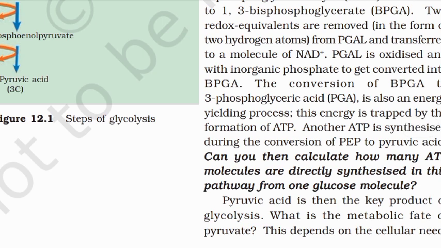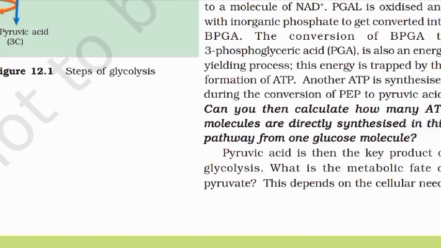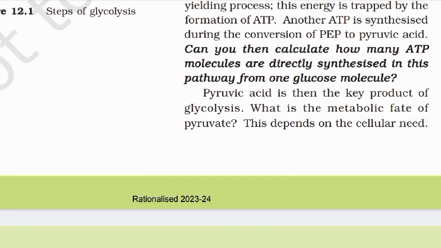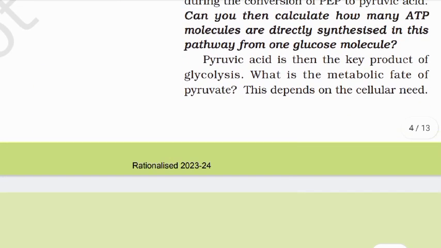The conversion of BPGA to 3-phosphoglyceric acid, that is PGA, is also an energy yielding process. This energy is trapped by the formation of ATP. Another ATP is synthesized during the conversion of PEP to pyruvic acid. Can you then calculate how many ATP molecules are directly synthesized in this pathway from one glucose molecule?